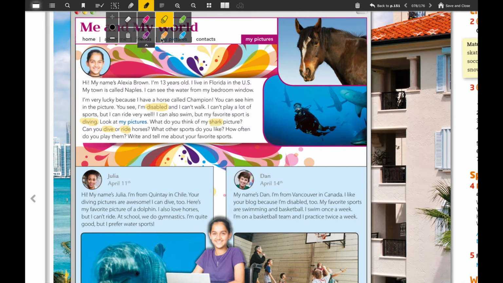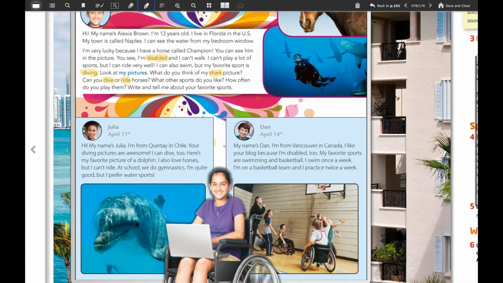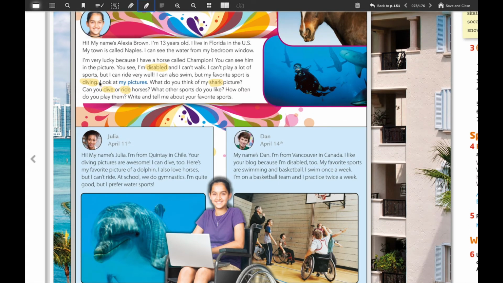Okay, so now we're going to analyze these words before we read and listen to this text. Disable has to do with this wheelchair. Okay, so in Spanish this would be discapacitado. Then we have the word dive, and diving, it's referring to this action in the photograph that you have here. The girl is diving, okay?